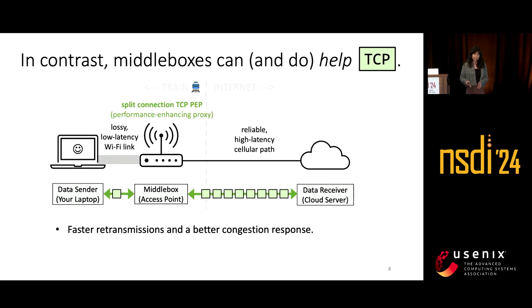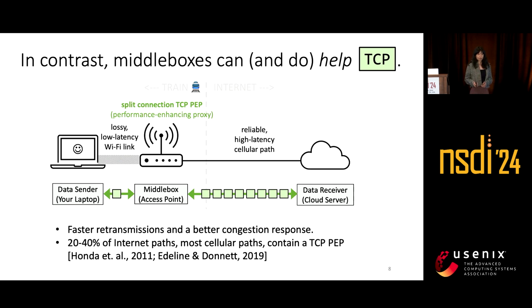These two split connections allow the middlebox to customize the performance characteristics of the connection based on the particulars of each path. And this is the basis of what we call a split connection TCP PEP, or a performance enhancing proxy. And actually, these kinds of PEPs are very common today. You can find them on 20 to 40% of internet paths and almost all cellular paths.